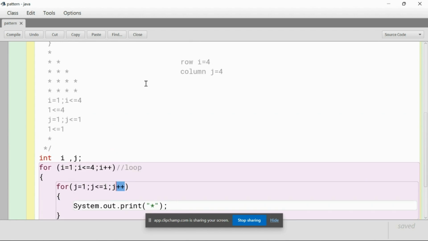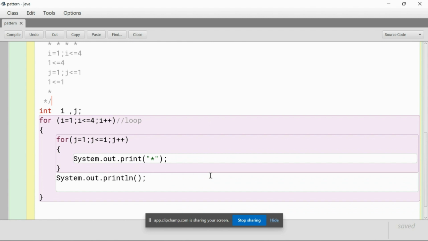What is the difference between postfix and prefix? I'll say that later. If you all have a doubt, let me just say. We finish the statement, so it will go to the next statement, that is j plus plus. So this is the postfix incrementation. What will happen is this will get incremented after its execution.